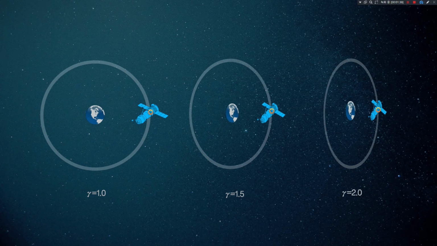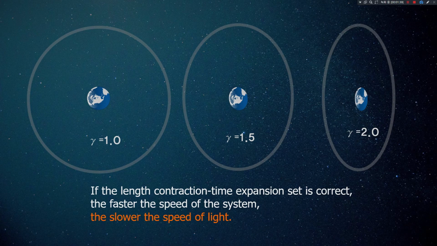Let's look at a situation that shoots light from the satellite to the ground like this. When the GPS satellites are running fast and gamma values are 1.0, 1.5, and 2.0 respectively, when the gamma value is 1.0, the speed of light is constant, but the speed of light will slow down as the gamma increases. When the gamma value becomes 2.0, it is confirmed that the speed of light is significantly slowed down. Is it much slower? In all three cases, when the light is fired all at once, the light is fast when gamma is 1.0 in the left. But when the gamma is 2.0, the light did not come back.